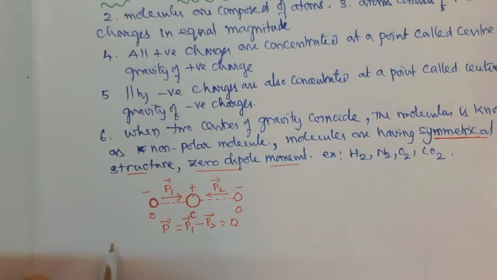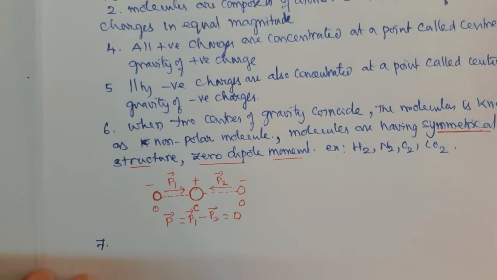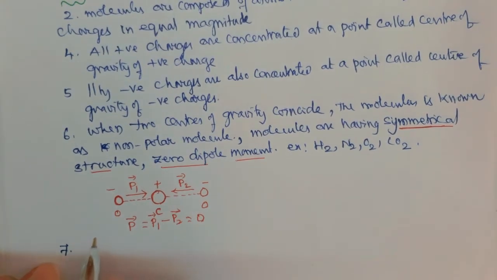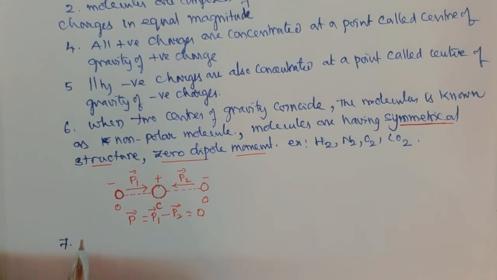Suppose the two centers of gravity do not coincide. Then what happens? When the two centers of gravity do not coincide, the molecule is known as a polar molecule. Polar molecules are unsymmetrical in structure and have a permanent dipole moment. Those are the properties: unsymmetrical structure and permanent dipole moment.